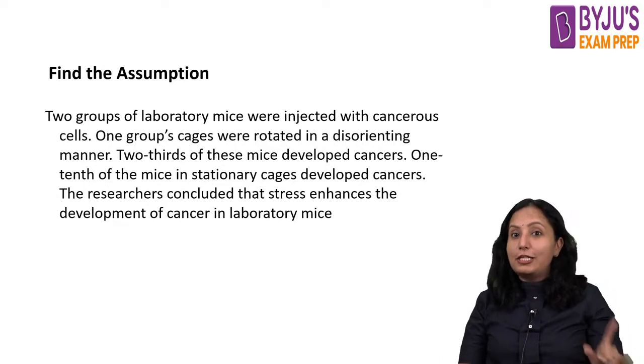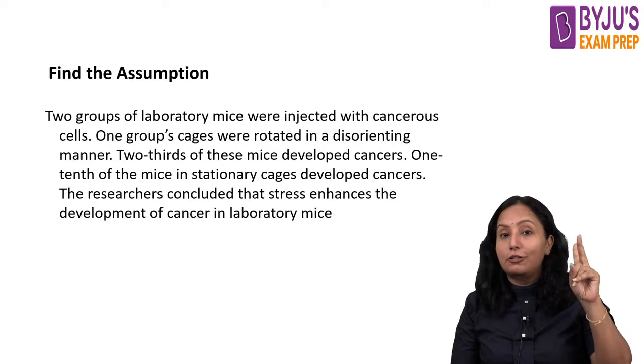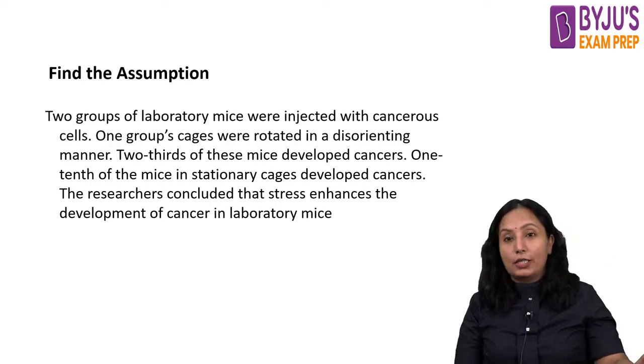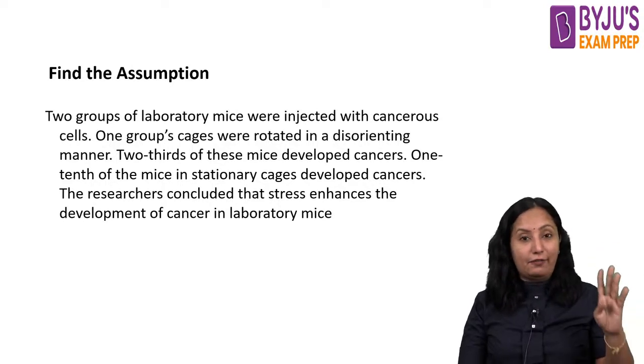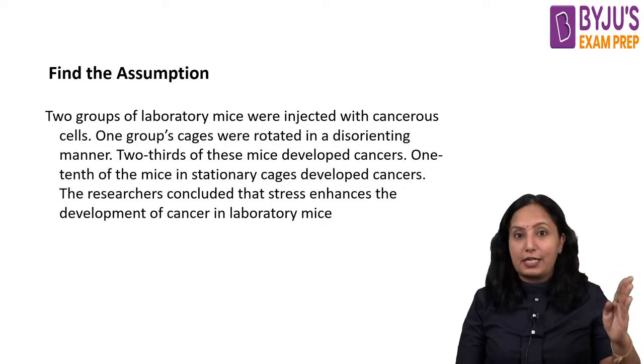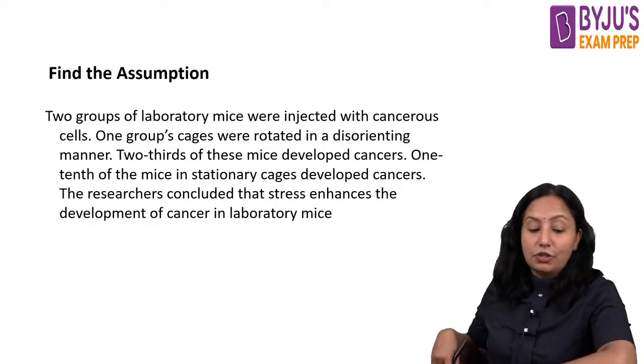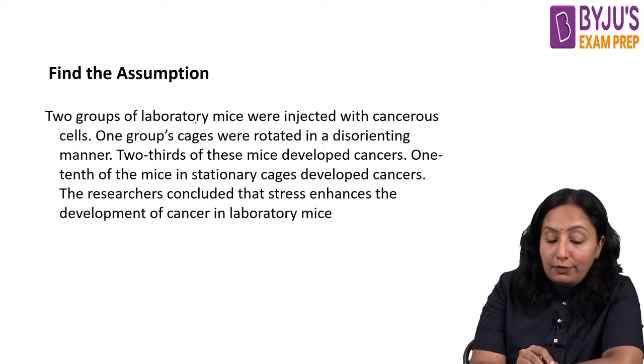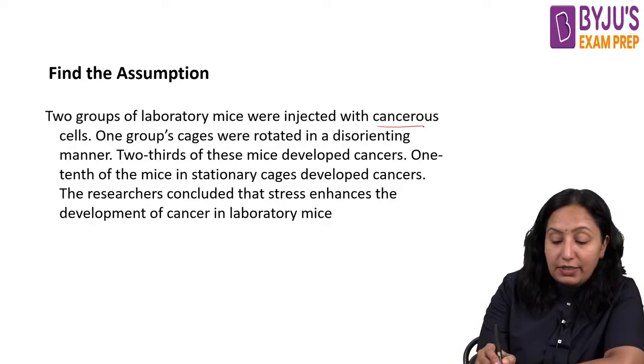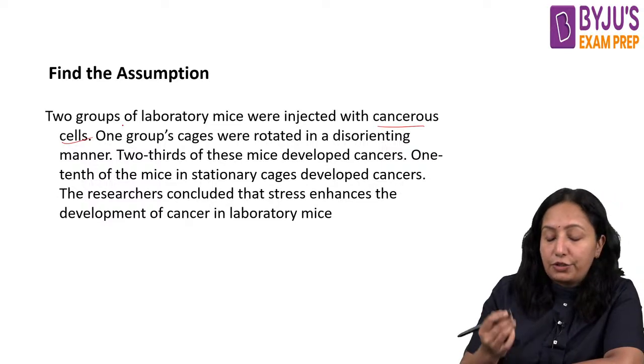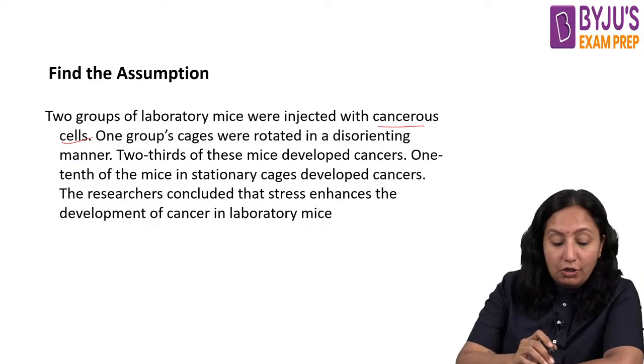Okay. So here also let us identify what is the conclusion, what is the premise and what is the background, and if at all we have any kind of counter premises, we can work on them as well. So now, two groups of laboratory mice were injected with cancerous cells. This is an observation, therefore we can keep it as background.